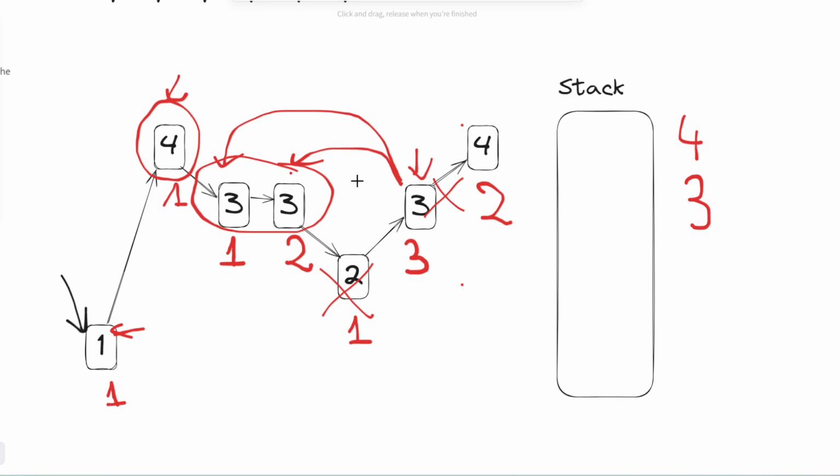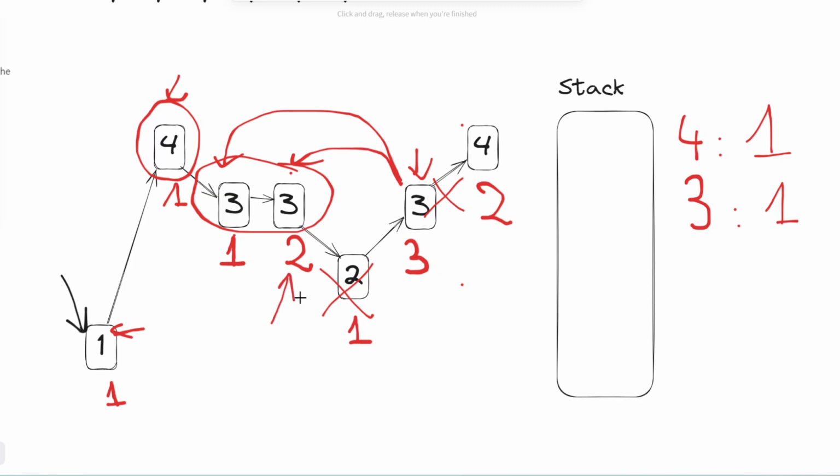The thing that we will keep track of is how many times this number has appeared so far. When we add number 4 to the stack, we will put a 1 here. When we add this 3, we will put a 1 here as well, which is the count of the number 3 that has happened so far.